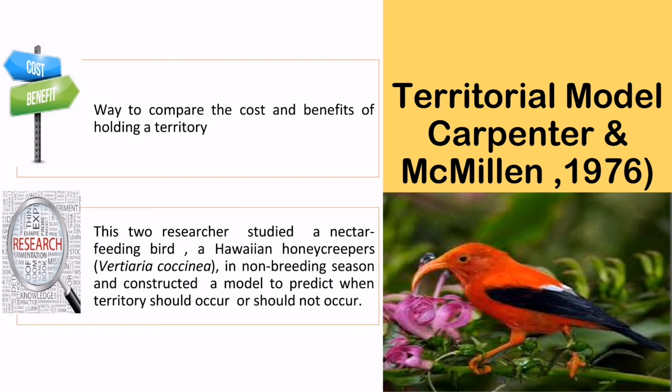Here is the territorial model, Carpenter and MacMillan, 1976. It is a way to compare the cost and benefit of holding a territory. Animals need to assess either the cost or the benefit. These two researchers studied a nectar-feeding bird, the Hawaiian honeycreeper Vestiaria coccinea, in the non-breeding season and constructed a model to predict when a territory should or should not occur. Carpenter and MacMillan studied whether the bird needed to form a territory or not.